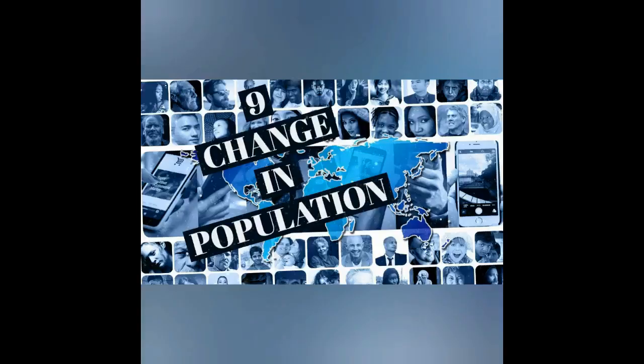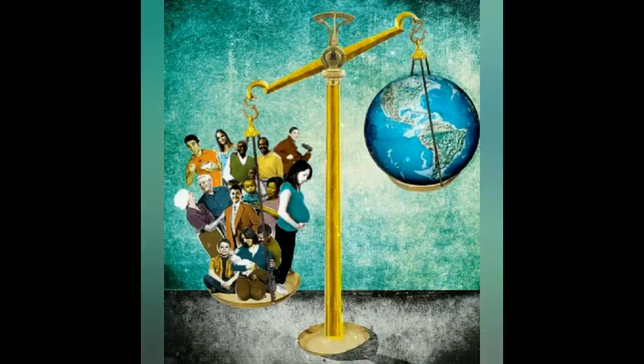The next one is change in population. The demand for goods depends on the size of the population. An increase in the population tends to increase the demand for goods, and a decrease in the population tends to decrease the demand.